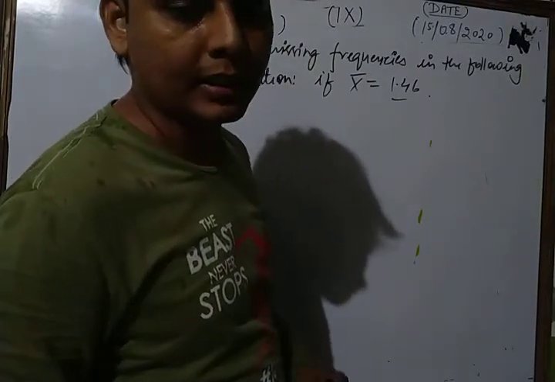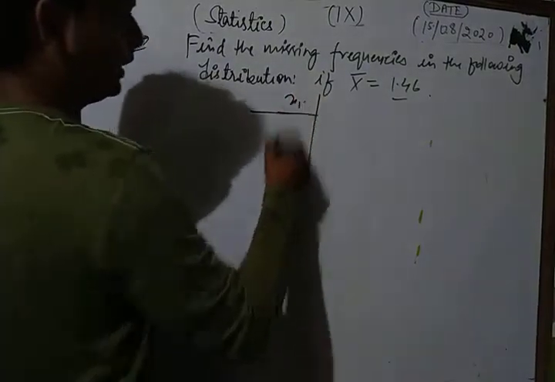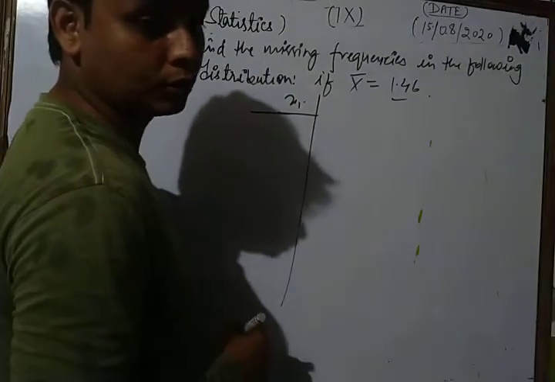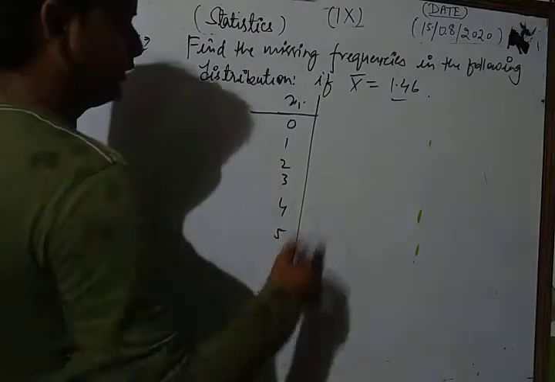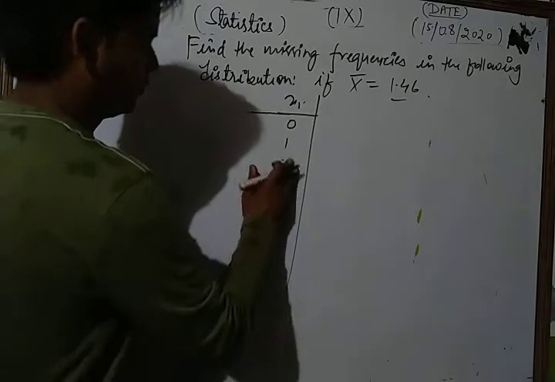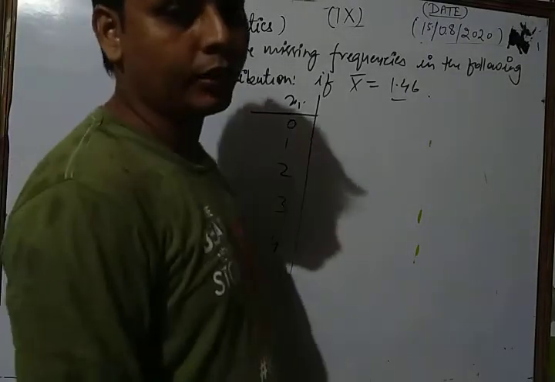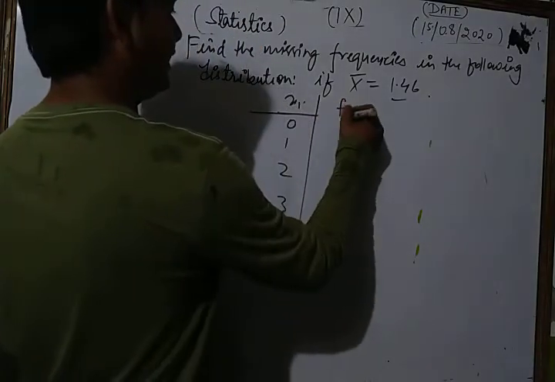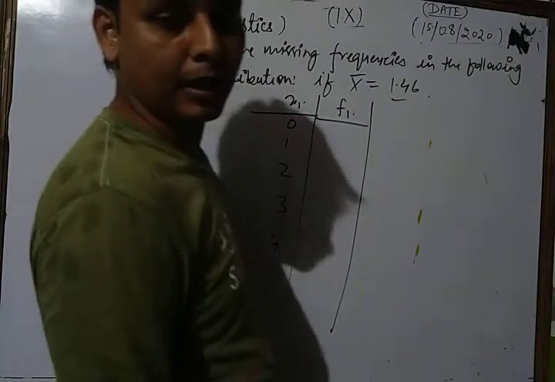And your question gives the values of the variable xi as 0, 1, 2, 3, 4, 5, and the frequency fi of their corresponding variables is given by